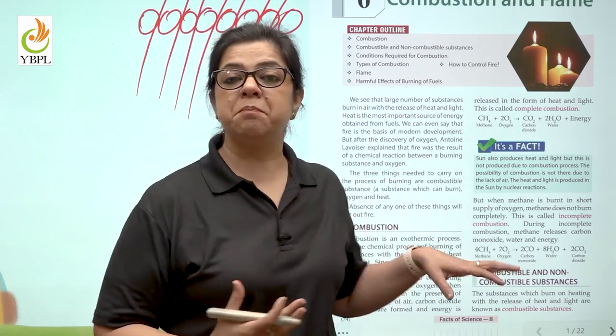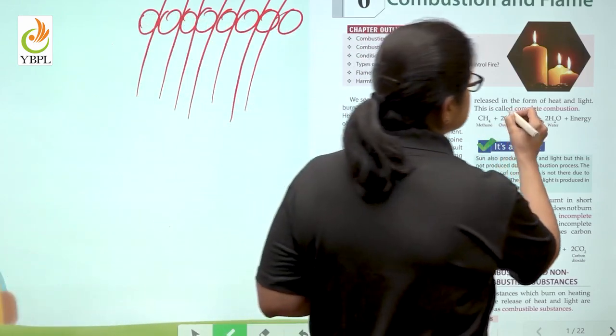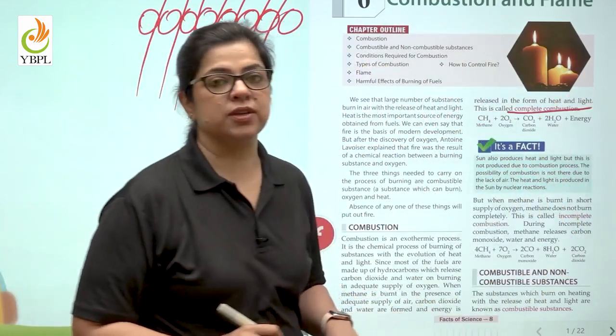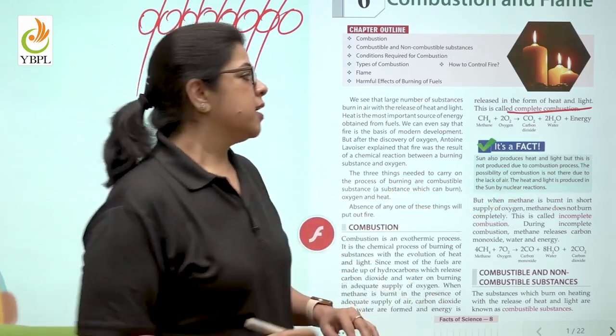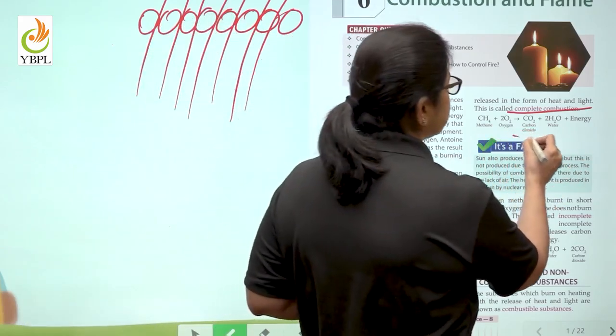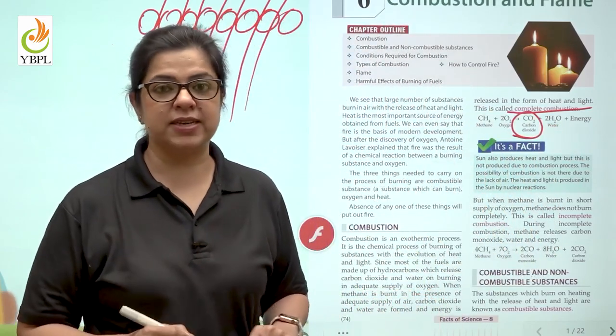Now children, combustion can be of two types. The first type of combustion is called complete combustion. As you can see in this equation in your book, as a byproduct of complete combustion, carbon dioxide is released.